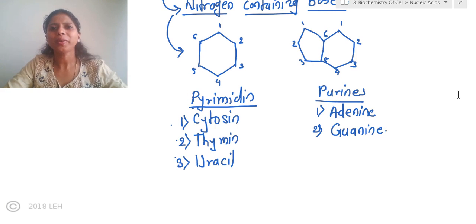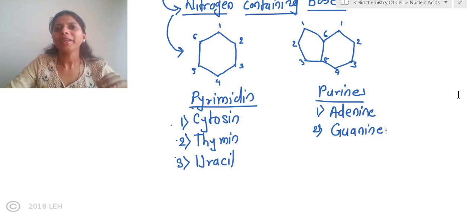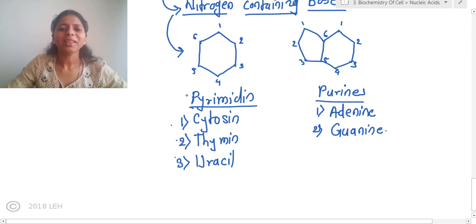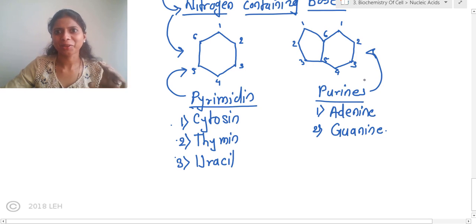Now there are 2 ways to remember this. One way I remember is that pyrimidine is a complex spelling, simple structure. Purine is a simple spelling, complex structure. This is how I remember which are the single ring and which are the double ring. Now how to remember the examples, which are the purines and which are the pyrimidines.